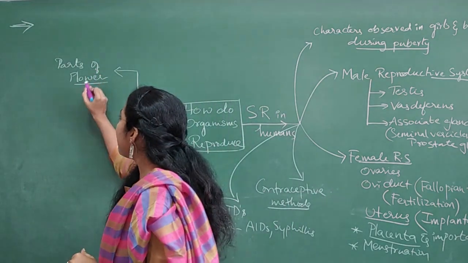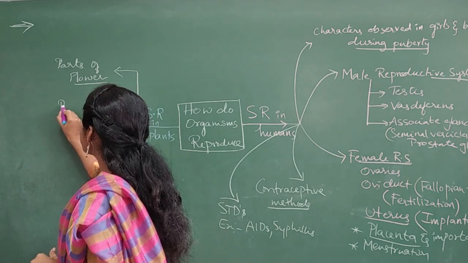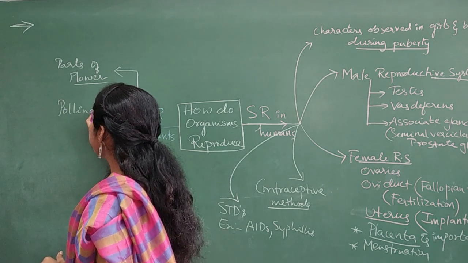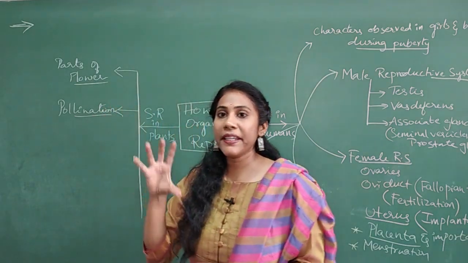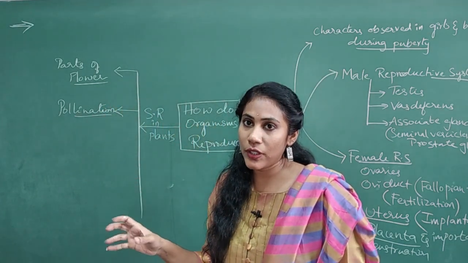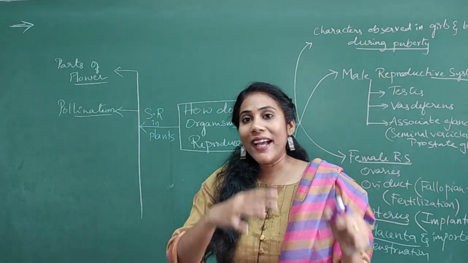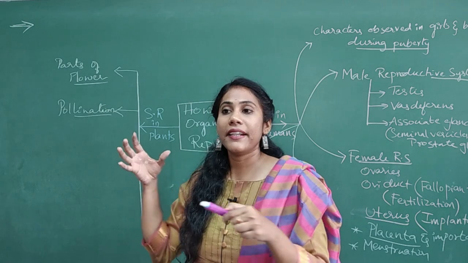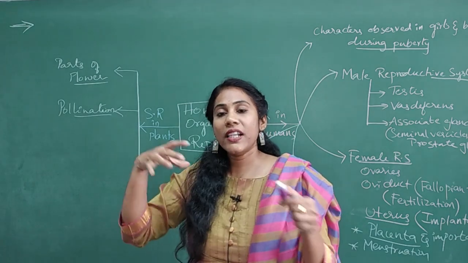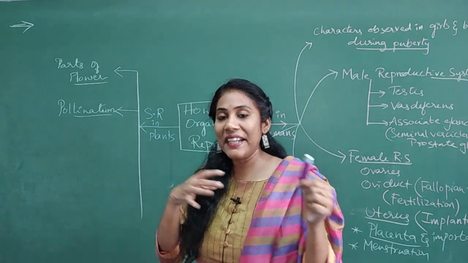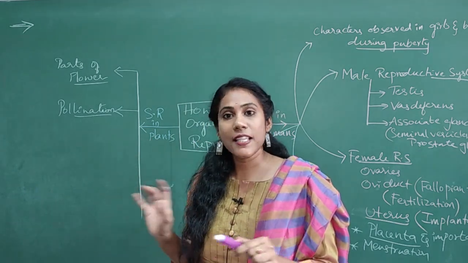And after learning the parts of the flower, you must know something like pollination. What do you mean by pollination? So pollination means the pollen grains coming and falling on stigma of pistil is called as pollination, right? So anthers contain the male gamete, and pistil contain the female gamete. So pollen from anthers will come and fall on stigma of pistil, which is called as pollination.